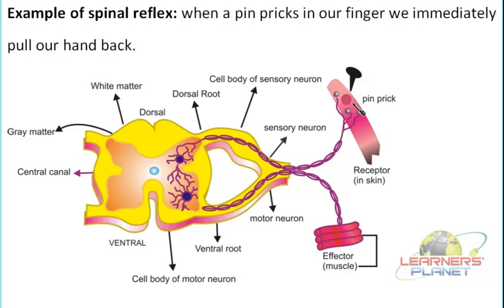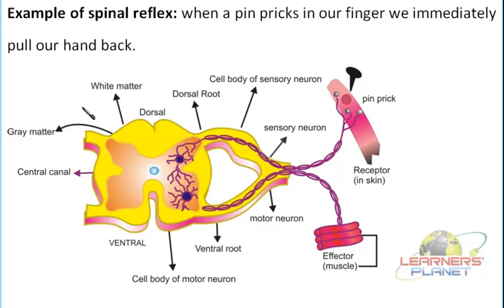It is by recognizing this particular stimulus by the sensory neuron. Then the message is transmitted to the spinal cord. Then it is relayed through the relay nerve to the motor neuron, and then transmitted to the effector site where the action is actually taken. So this is how the reflex action or the spinal reflex is taking place. Here we are calling it a spinal reflex because it is associated with the spinal cord.